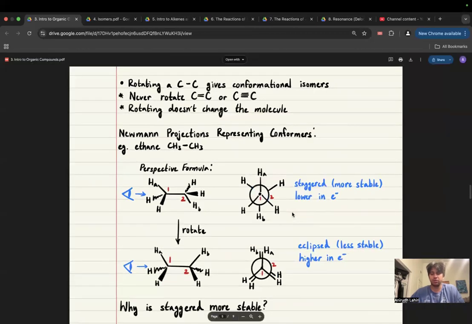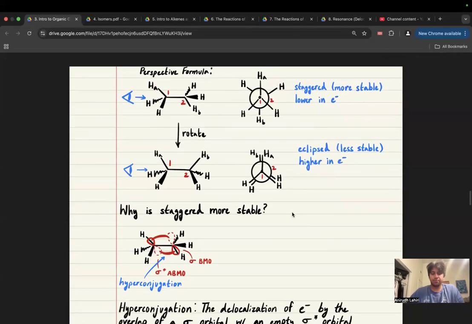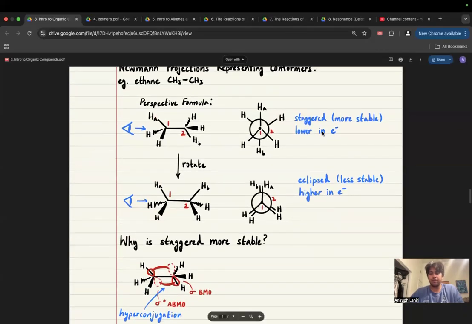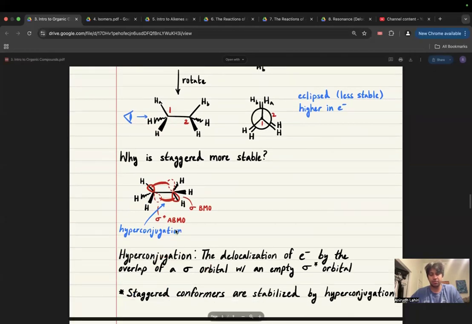When you do practice problems too, I think it'll become a little bit more obvious. Okay, so there's a staggered conformation and an eclipse conformation. Staggered basically just means that all the groups are spaced apart. Eclipse is just when they're right on top of each other, right? So why is staggered more stable?